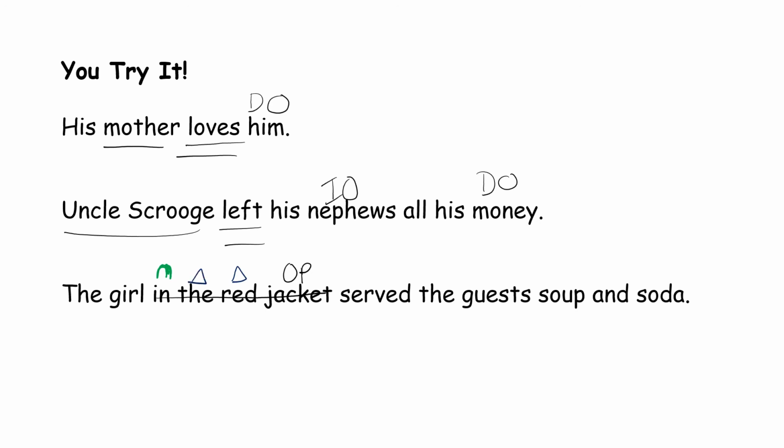All right, where's our verb? Since we found our prepositional phrase, served is our verb, and girl is our subject. Easy so far. What do we have here? We have guests, soup, and soda. Look what we have. We have a compound direct object over here, and guests is our indirect object. Nice job.